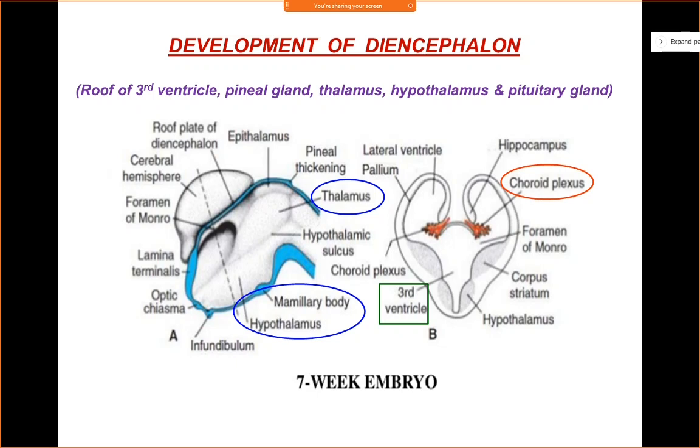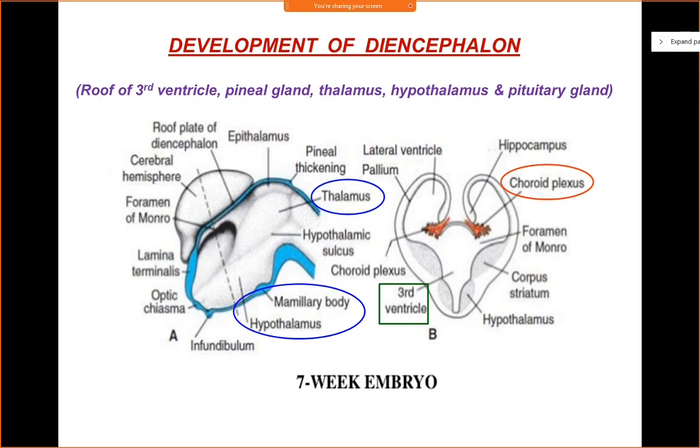So let us talk about the roof plate. The roof plate will form the roof of the third ventricle. You know that the cavity of the diencephalon is midline. It has only a single midline cavity and it is called the third ventricle. So the roof plate will form the roof of the third ventricle, just like you saw the roof plate of the medulla oblongata forming the roof of the fourth ventricle. Here likewise, the roof plate of the diencephalon will form the roof of the third ventricle and you have the formation of the choroid plexus here.